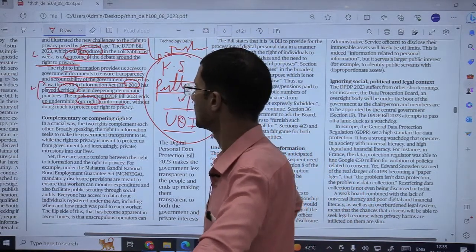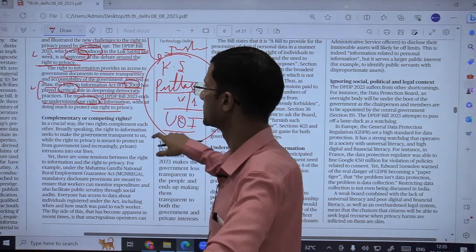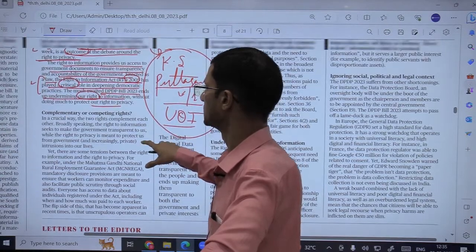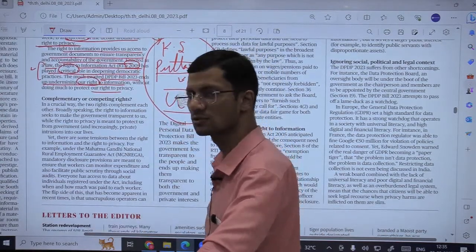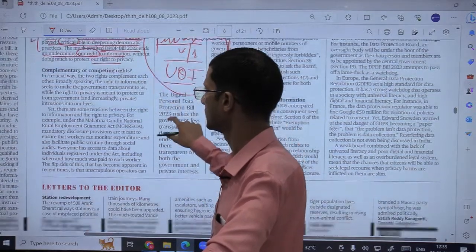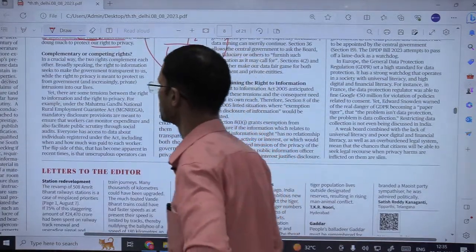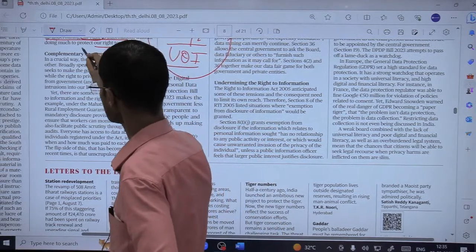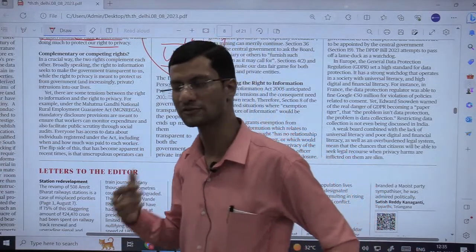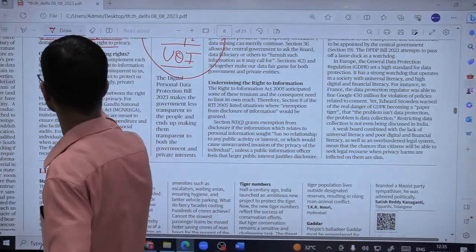So she is saying that this recent bill, DPDP bill, is somewhat going to undermine both these two things, that is right to privacy and Right to Information Act 2005 itself. How? Complementary or competing rights. So ये जो दो rights हैं, right to privacy and right to information, क्या competing हैं या complementary हैं? So of course complementary होंगे.